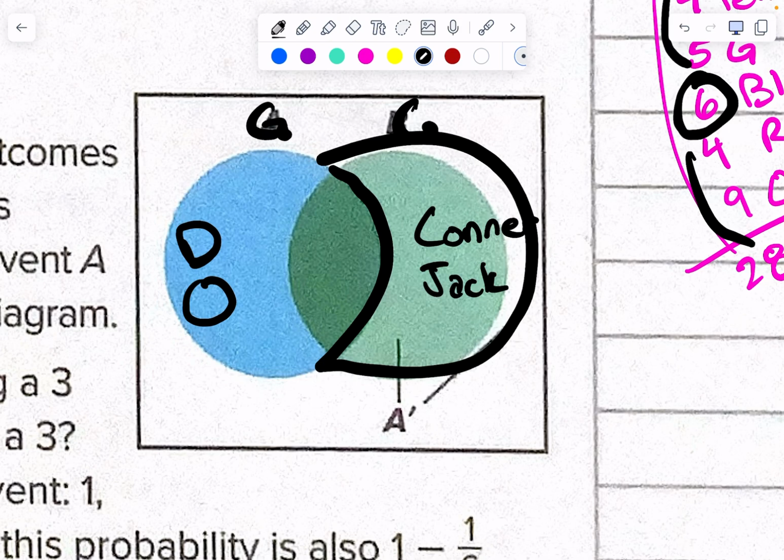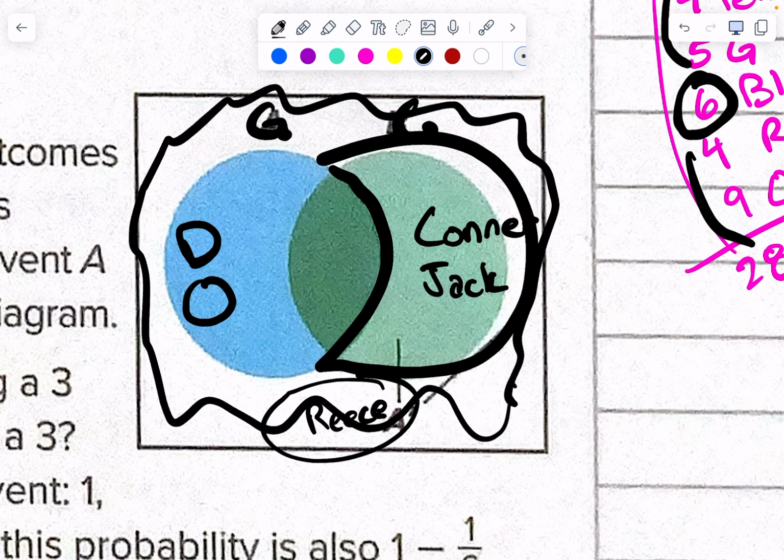Is there some people that are neither geometry or chemistry? Like, what about Reese Malati? Is she in chemistry? No, she's in physics, right? So she would also be in that list of not geometry. She would be in the complement. But where does not geometry or chemistry live? Not there. In the white, right? That's not geometry or chemistry. You wouldn't add them. We would have to know how many there were total.